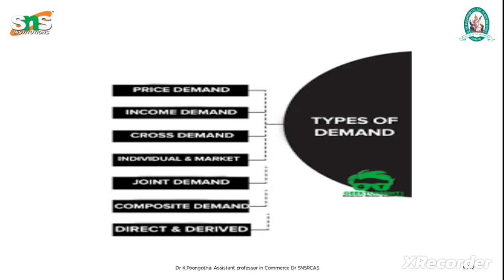The next one is market demand. In market demand, it is the total demand for goods or services that all the consumers in the market are willing and able to buy at various prices. It is the sum of individual demands within a market. Here it does not represent a particular person or a particular demand. It represents the overall market and all the consumers who want to buy a product and create demand.